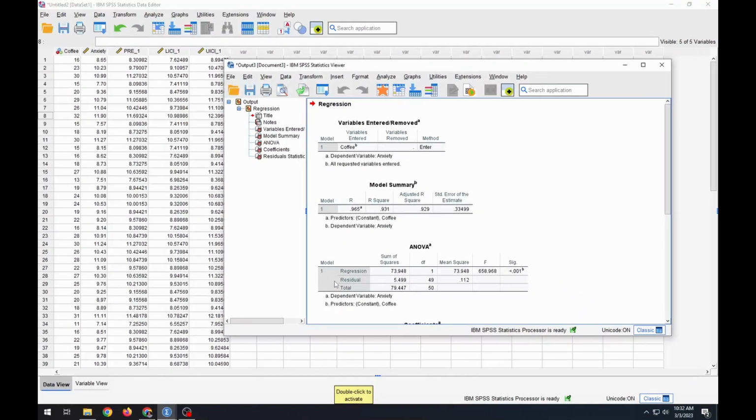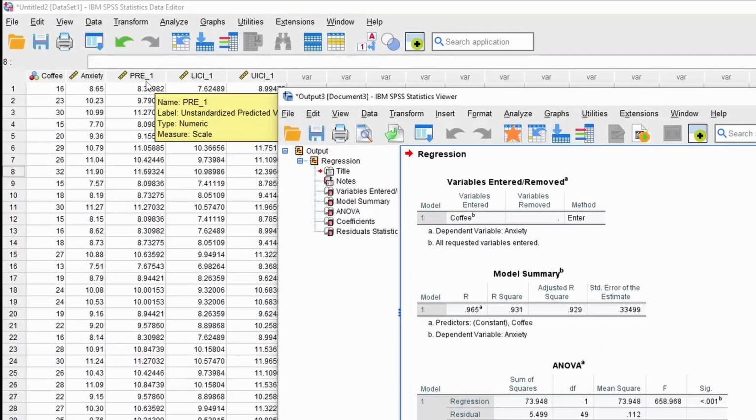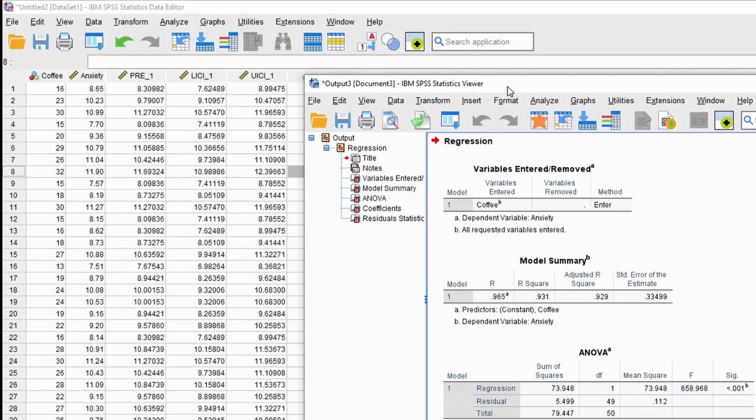And if you noticed, real quick, you're going to see that we got PRE_1, LICI_1, UICI_1 over here. These are our prediction intervals, and they're 95% prediction intervals. L stands for the lower bound, U stands for the upper bound, and this is our prediction. And we'll look at this in a little bit, just a little bit closer.